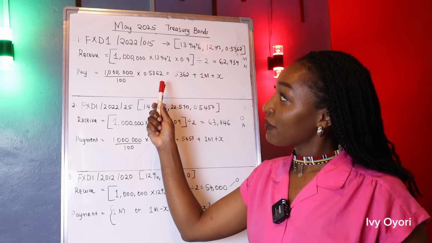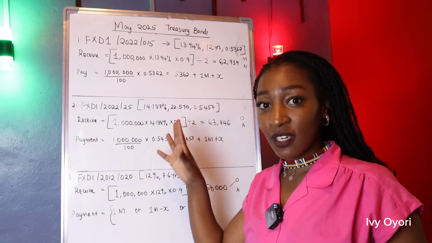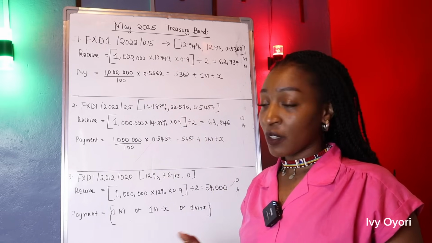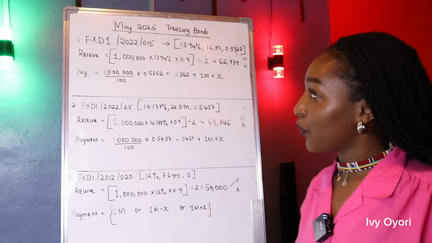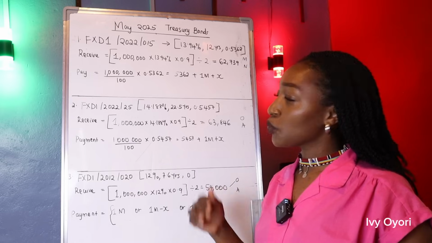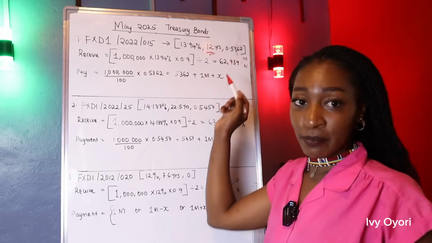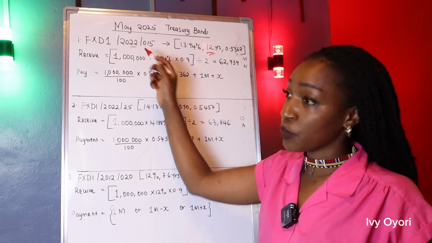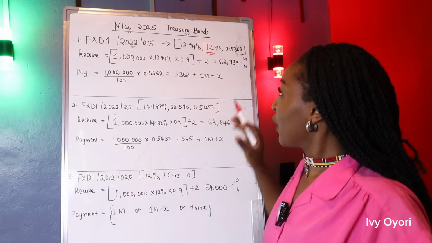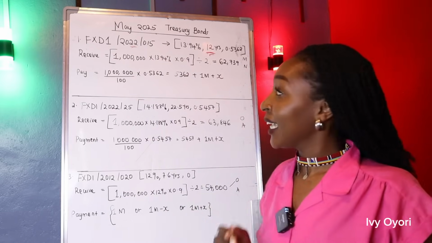Now, we have the first bond. Actually, all 3 bonds are reopened. They're not new bonds. So the first bond is FXD1 2022, 15 years, but it's going to go for 12 years since it was issued in 2022, so it's being reopened again. So your investment is going to be for 12 years.